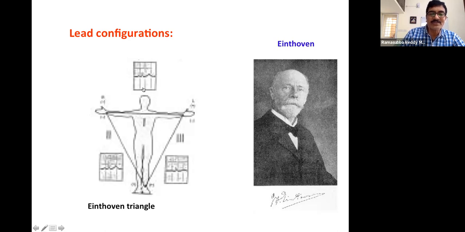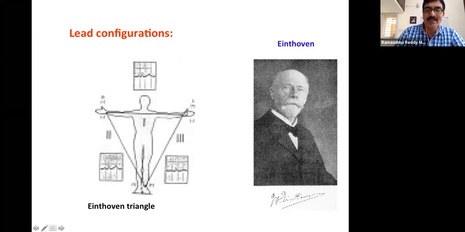So the first one, between the right wrist and left wrist, if we record, that is called lead one. Lead meant recording between 2 points. They call it a lead. When we record between the right wrist and left leg, that is near the ankle, the potential variation that we can see is called lead 2.